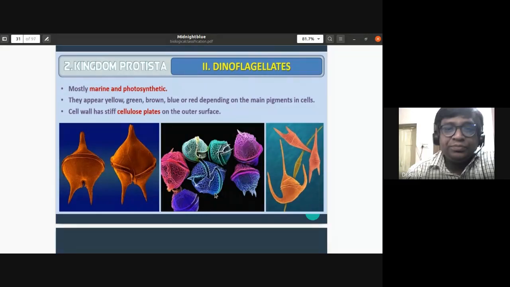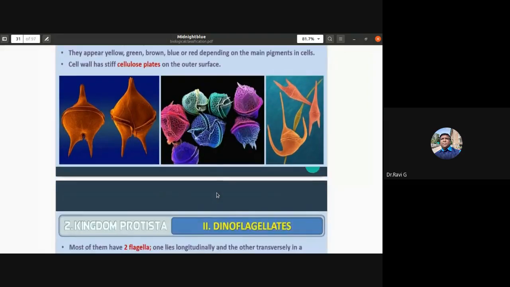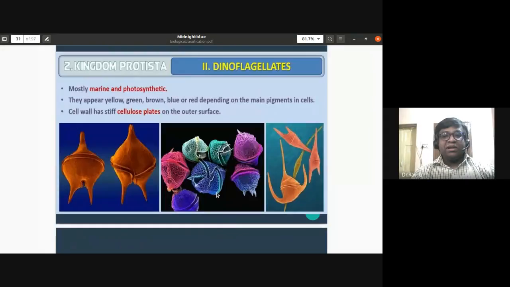Then the dinoflagellates is the next classification that we are discussing. Gonyaulax is an example of dinoflagellates. They are marine and photosynthetic. They are found only in seawater and they are photosynthetic, so they are autotrophs. They appear in different colors, yellow, green, brown, blue or red, depending on the main pigment in the dinoflagellate cells.